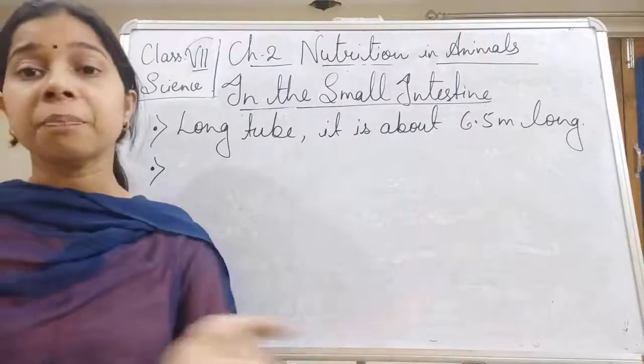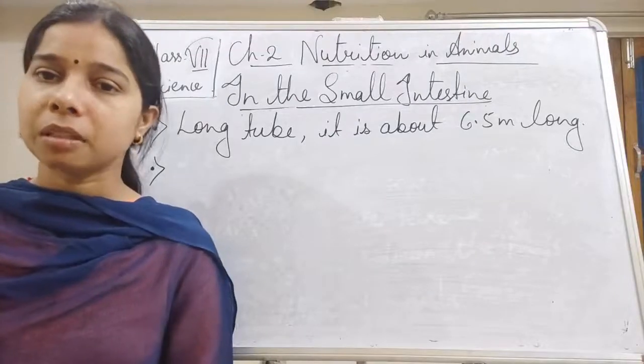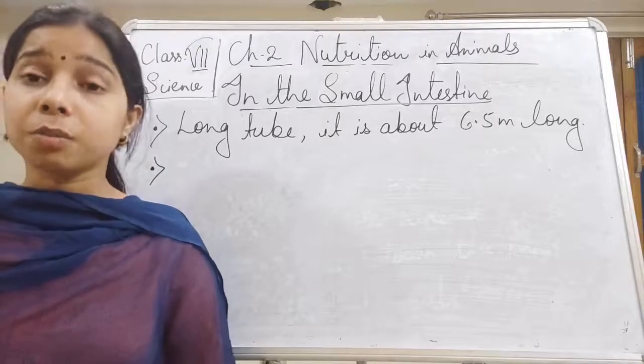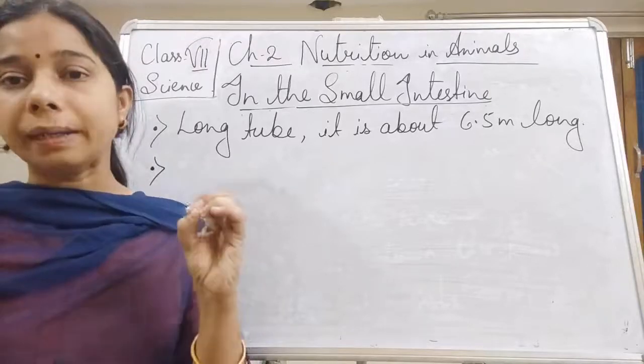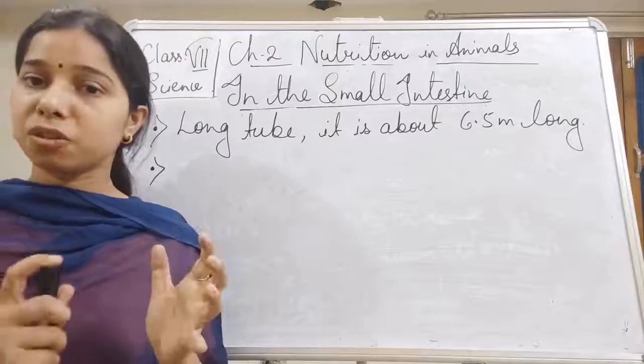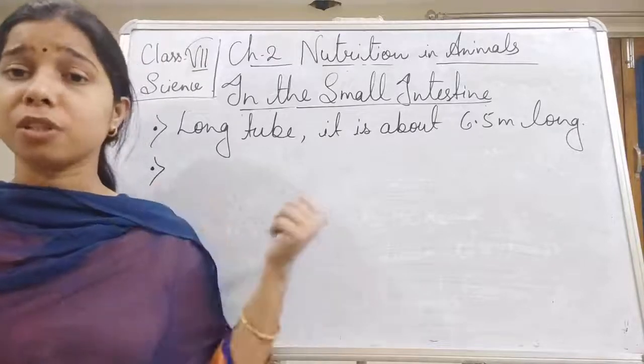If it is this long, even longer than the large intestine, why is it named small intestine? It should be the long intestine. It is because it is a narrow tube-like structure, and the large intestine is wider than the smaller one.